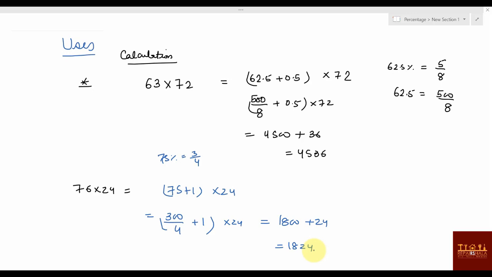Another use, the beautiful, actually I would say the most beautiful use of percentage, is your division case. How can you utilize it in division? Suppose it is given something like this, 243 divided by 50, and you have to find the answer, right?